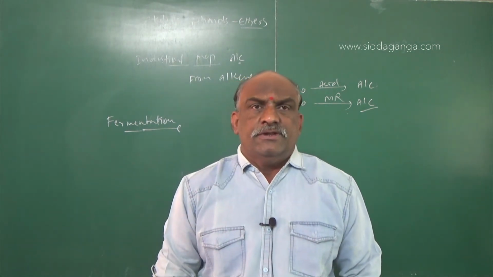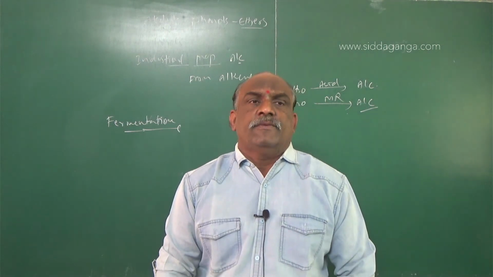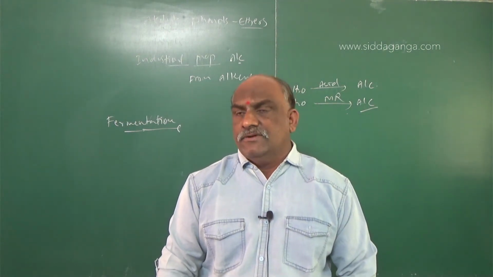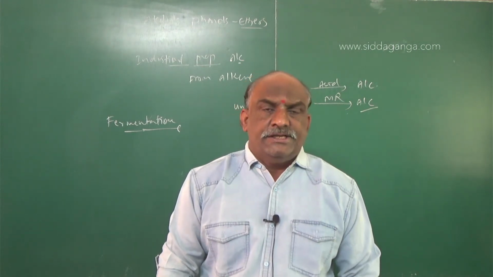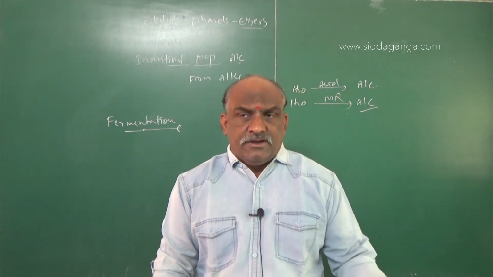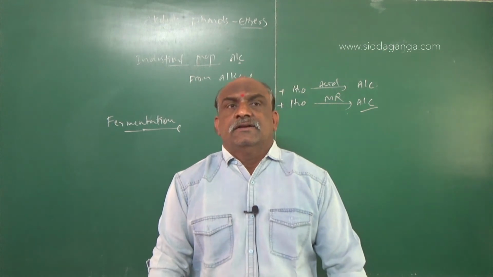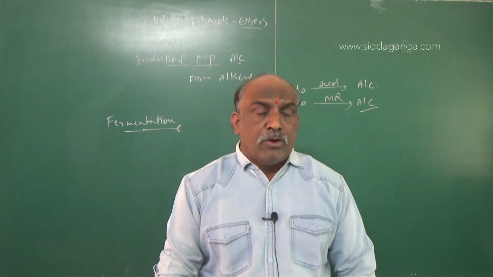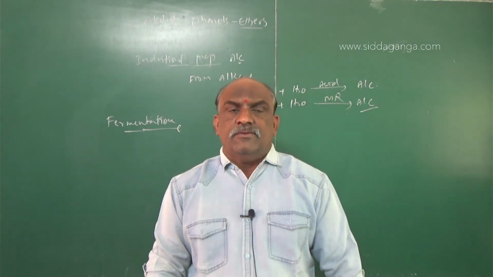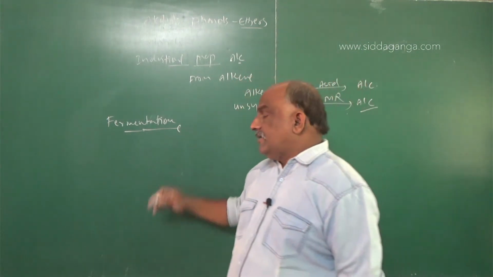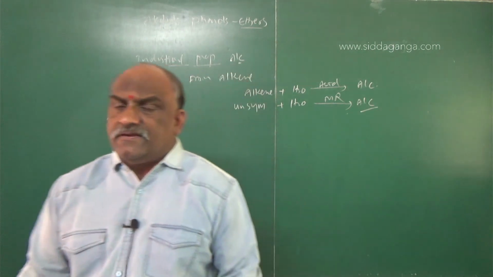If you go with sucrose, after preparation of sugar crystals in the sugar industry, we will get one brown color liquid. That liquid is called molasses. From that molasses, the preparation of alcohol, that process is called fermentation.